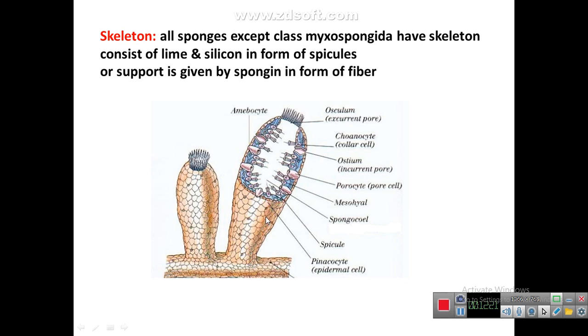Now all these different types of cells perform their own function. None of these cells combine together to form any tissues and organs and system. Therefore the organisms are known as parazoa, in which only cells are present inside the body which do not unite together to form tissues and organs. So only a collection of cells.